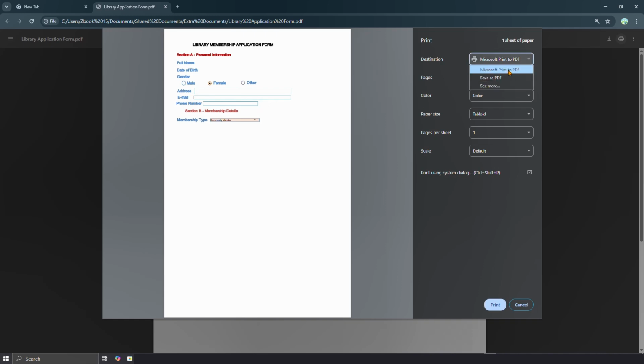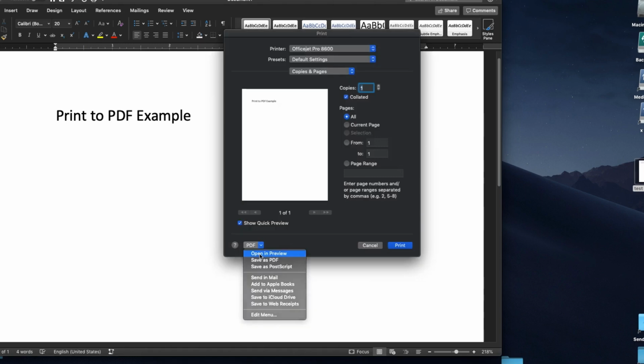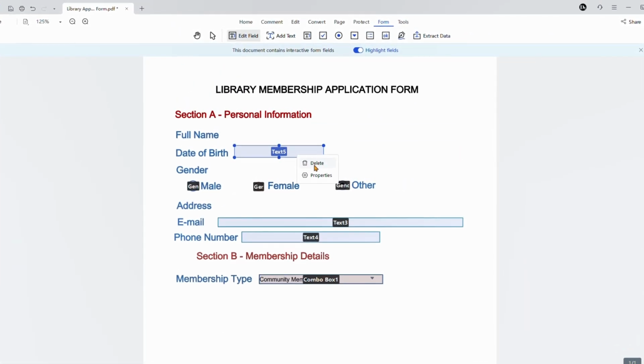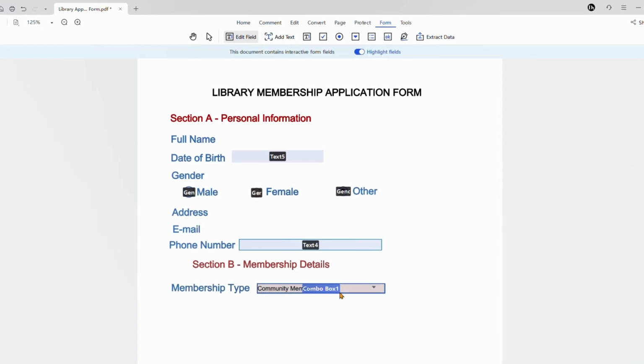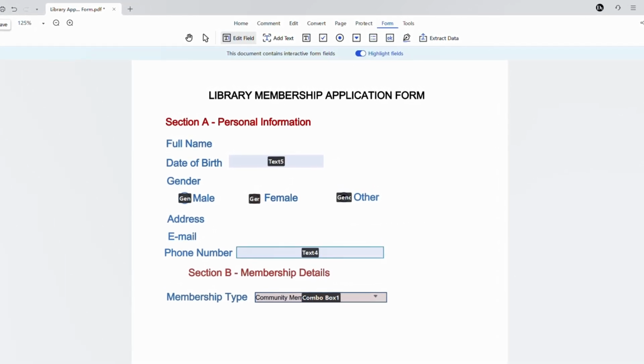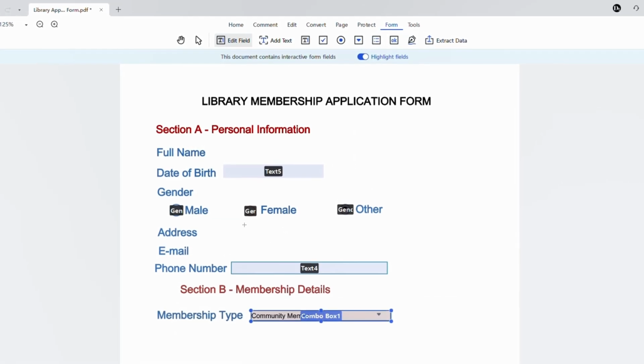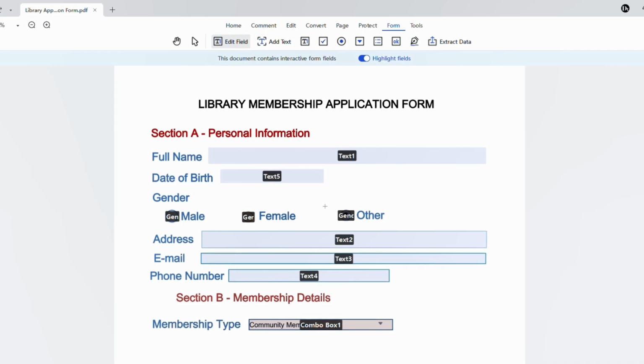To wrap up, if you just need to quickly remove all fields from a simple document, Print to PDF in your browser or Preview works. But if you need precision, security, and professional results, especially with important or complex documents, Tenorshare PDNob is the best Adobe-free solution. It gives you full control without compromising your layout or privacy.